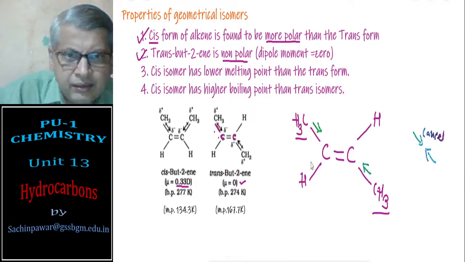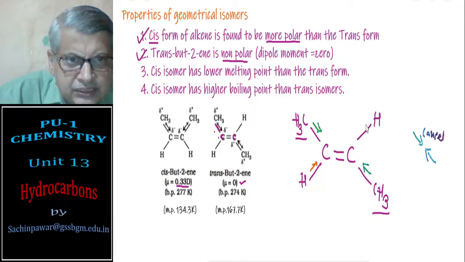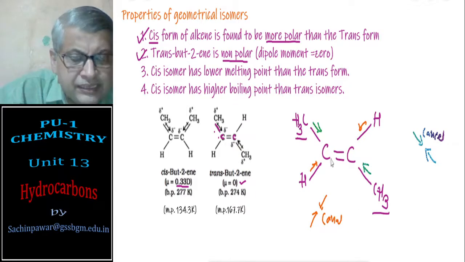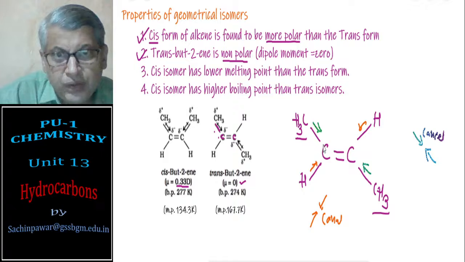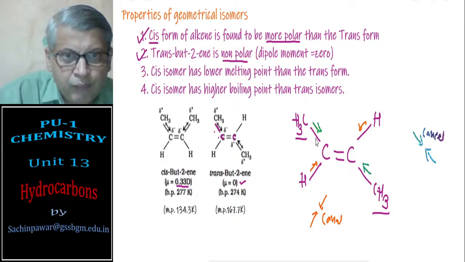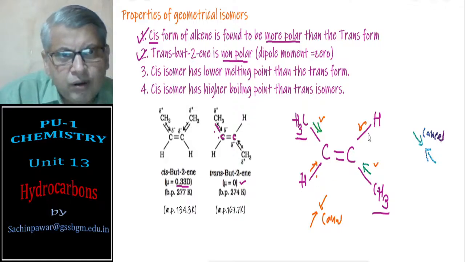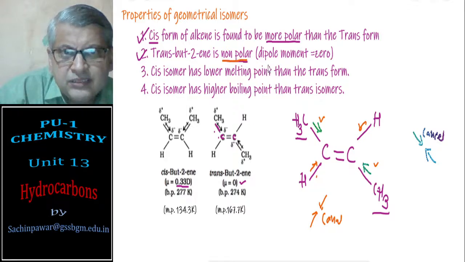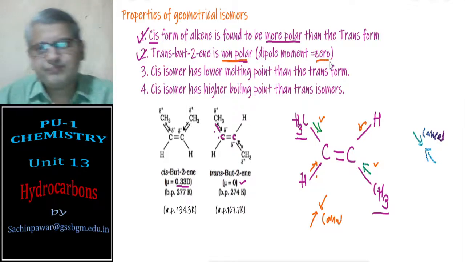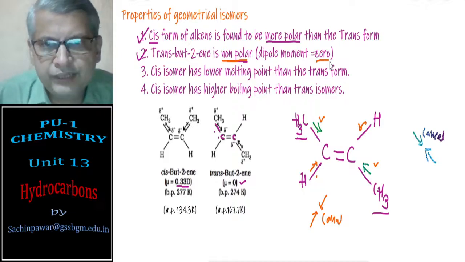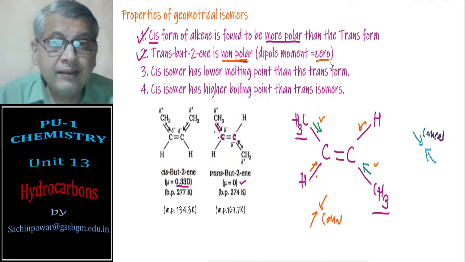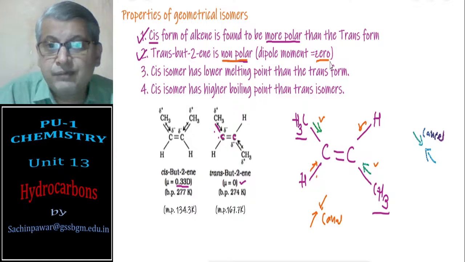And here you see the electron displacement is towards this, and they are again acting in opposite direction. Therefore, they cancel. So the net result is there is no dipole moment. Polarity due to this bond is lost by this. Polarity due to this bond is lost by this. As a result, it becomes a non-polar substance, and the dipole moment will be 0 for trans-but-2-ene. This is regarding the geometrical isomer properties.